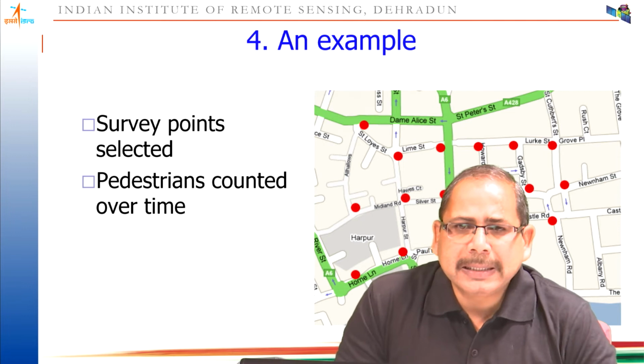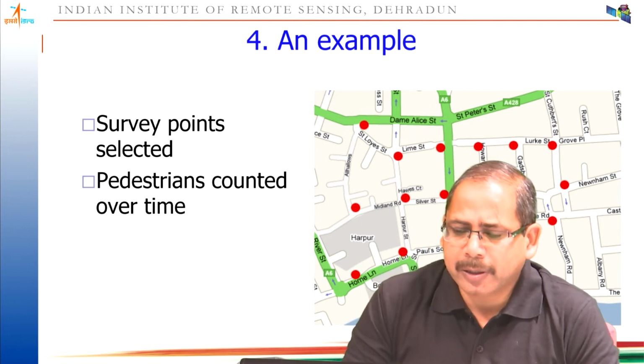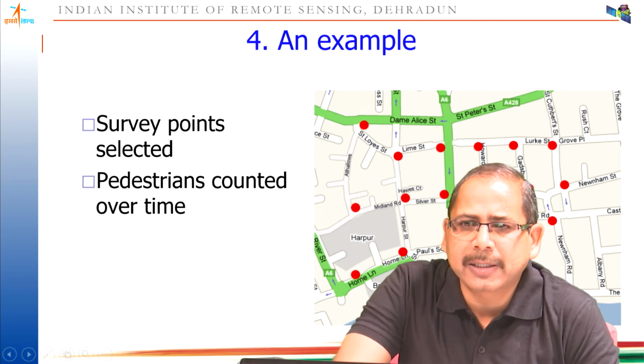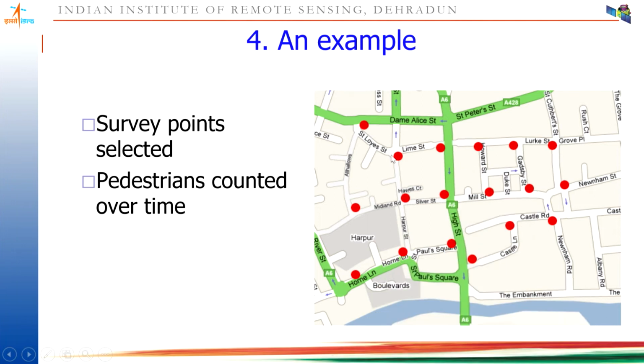Typical example is a survey point selected. Here you can see the red dots on your screen right now. These red dots are points collected by a PDA device, and here the advantage is you'll have better precision in these points, so that better quality data is recorded during the survey time.